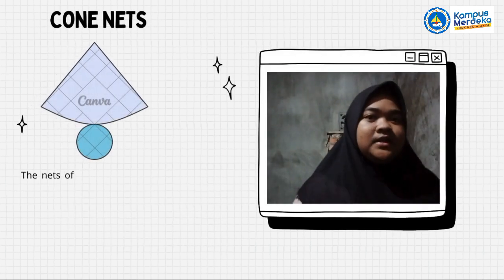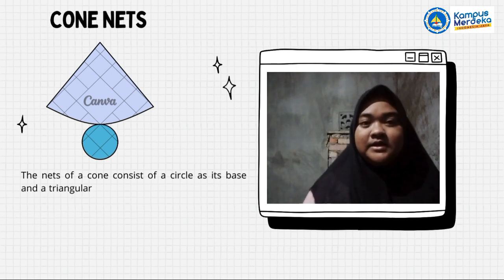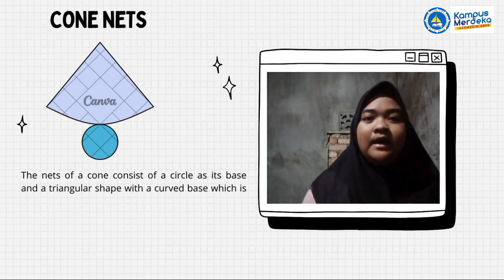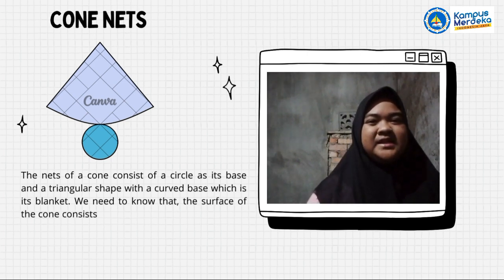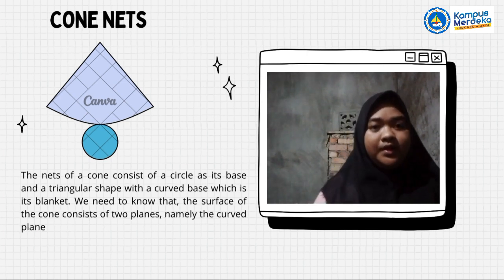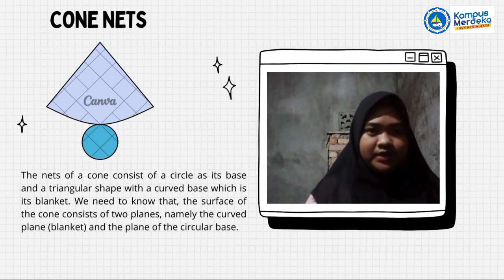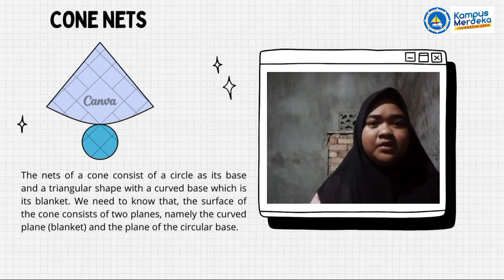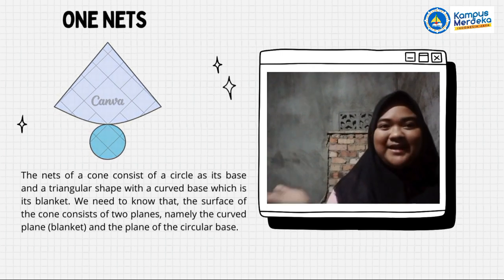Next is the cone net. The net of a cone consists of a circle as its base and a triangle-shaped sector with a curved base. We need to know that the surface of the cone consists of two planes, named the curved plane and the plane of the circular base. For example, in the picture beside.